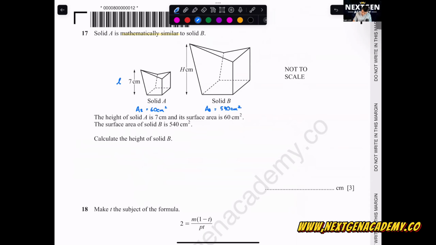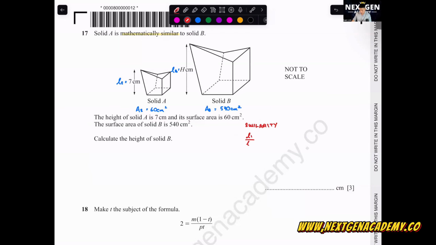Okay, we also have this one, length of the small one, or length of A, then length of the big one, which is equals to H. Calculate the height of solid B. Whenever you see the word similarity, I want you to use this formula. Please write this down. This is the secret formula to solve all questions on similarity.